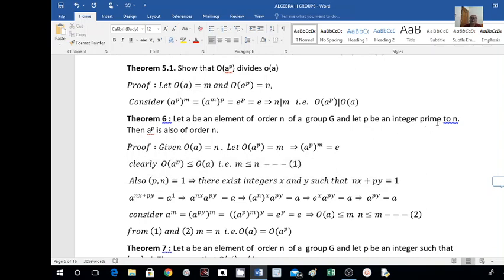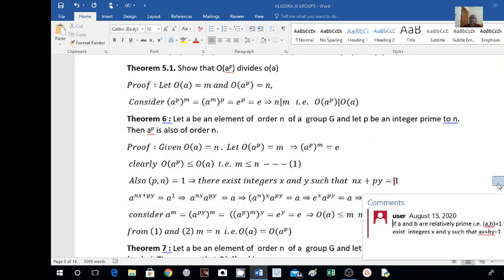And here it is given that P is an integer prime to n, that is P and n are relatively prime, that is GCD of P and n is equal to 1. So also P comma n is equal to 1. Then by number theory, one result is there: if A and B are relatively prime, that is A comma B equal to 1, then there exist integers x and y such that ax plus by is equal to 1.